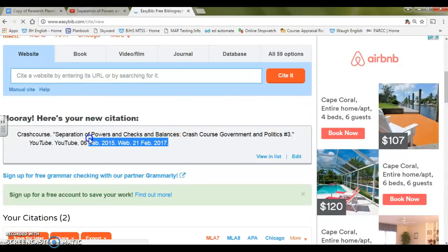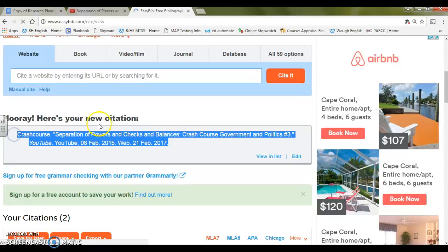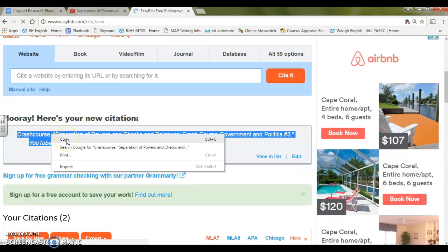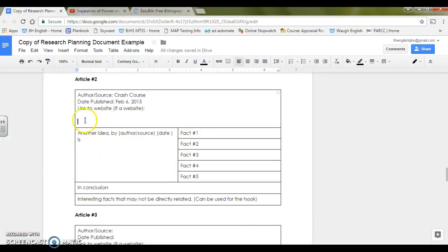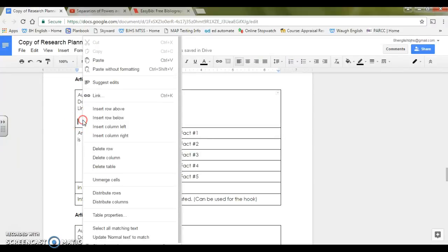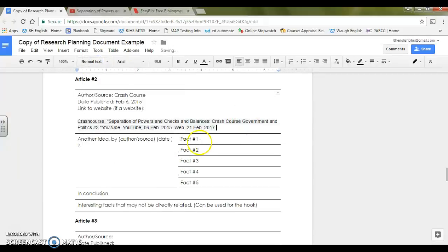So again, I'm going to copy this entire information right here. Right click on it, copy, or hit Control C. Then I'm going to go back to my planning document, to this space right here, and either right click and paste or hit Control V to paste it. All of my information is right there for my citation, so I can use it later on when I go to add my information. Well, great, we have all that filled out. Now we can start to add some information.